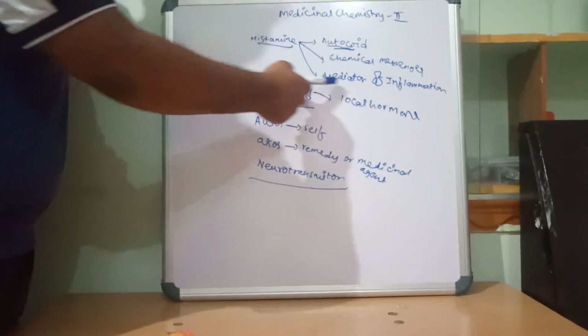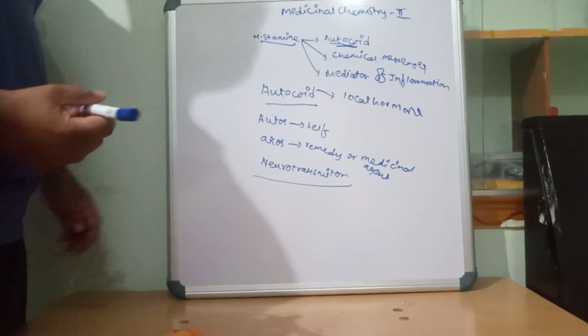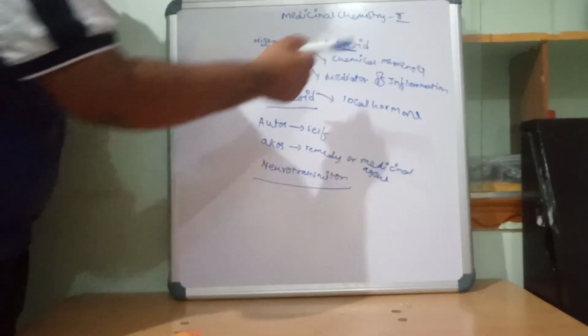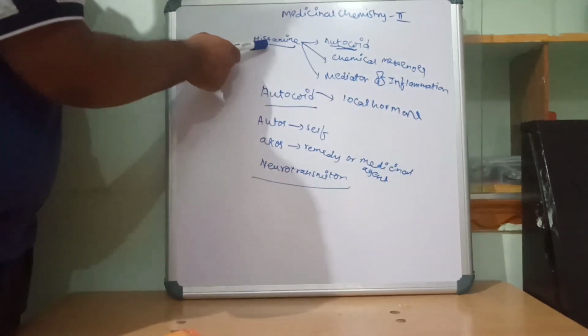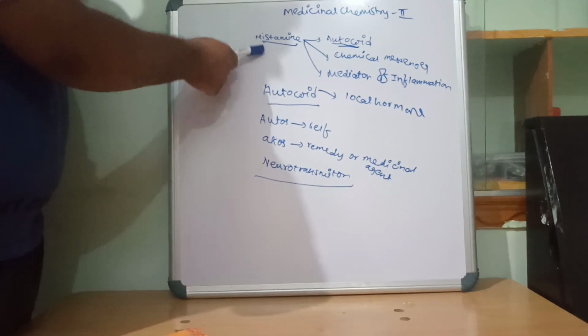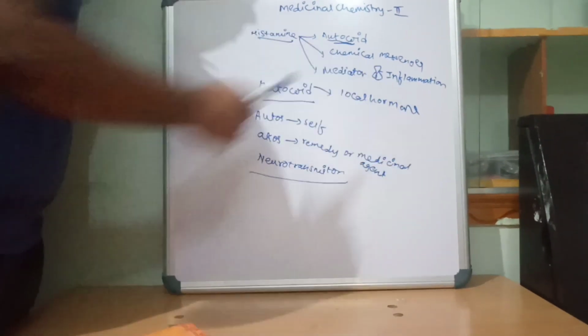Now the next is mediators of inflammation. Mediators of inflammation means when we get redness or pain or inflammation, at that time histamine is released. So that's why we say histamine is a mediator of inflammation.